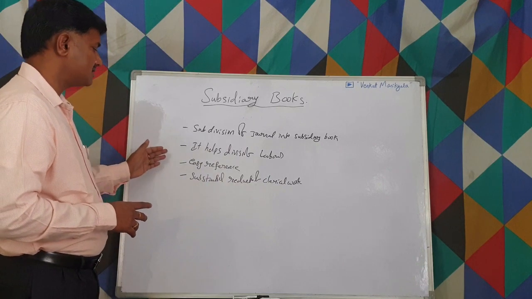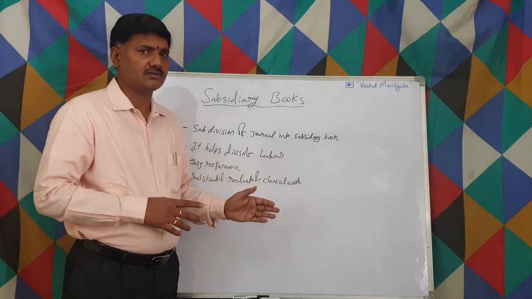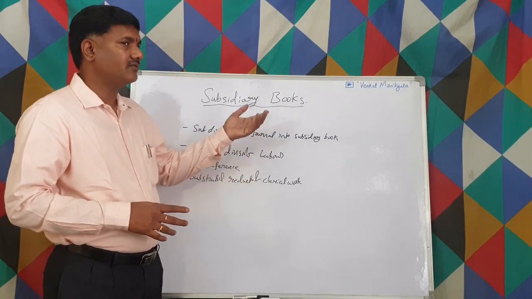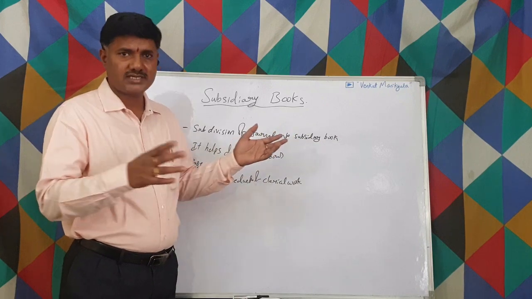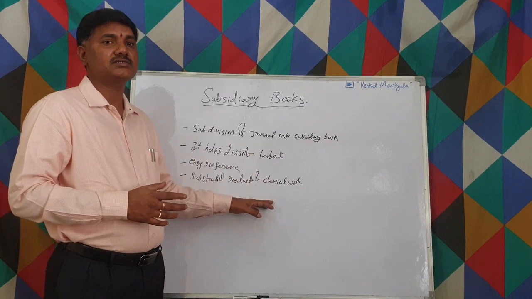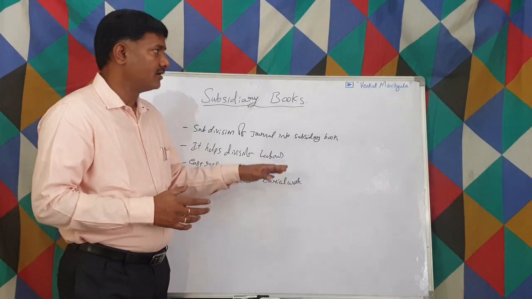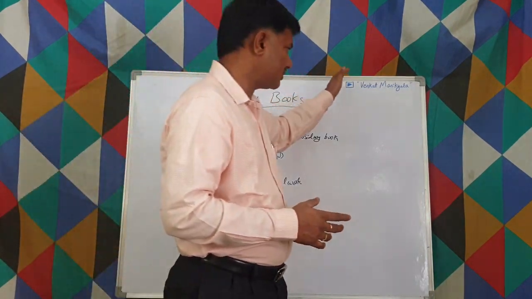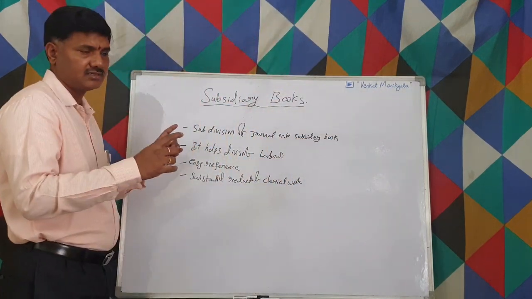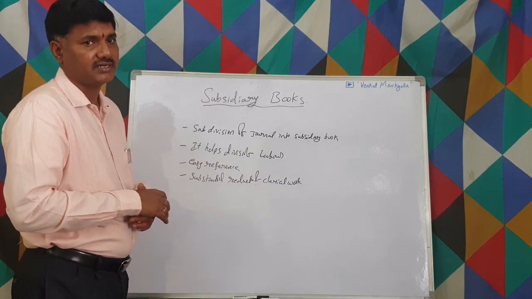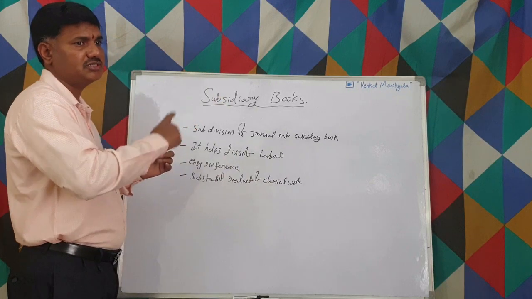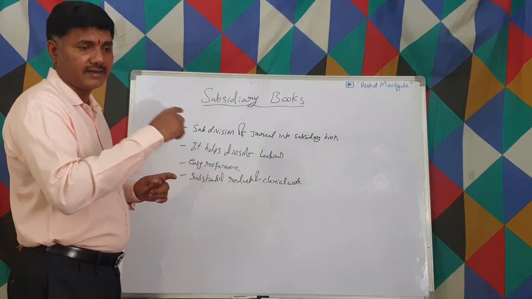The other one is a substantial reduction of clerical work. How does it work? Actually, it looks different. One way we are saying we can engage so many laborers at a time, but the other way we are saying it's a reduction of clerical work. How does it reduce? In the general journal, we have to write all these entries, debit and credit, with the narration and all these things, and we are supposed to transfer each and every transaction to the ledger accounts.